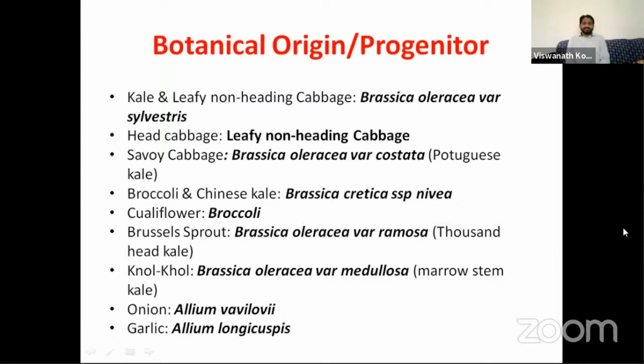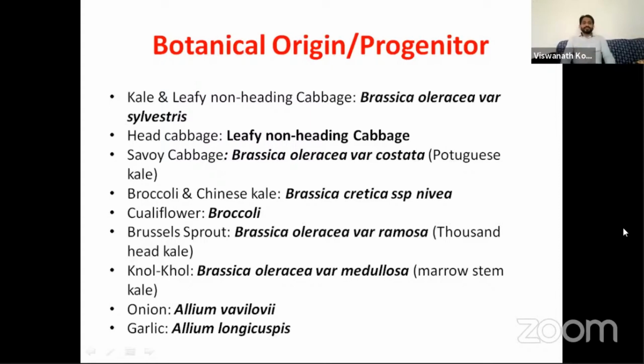And Savoy cabbage means cabbage where the leaves have curls. The Savoy cabbage was originated from Brassica vulgaris variety costata, the common name Portuguese kale. And broccoli and Chinese kale were originated from Brassica cretica subspecies nivea in Italy. Broccoli was originated in Italy from Brassica cretica subspecies nivea. Cauliflower was originated from broccoli.